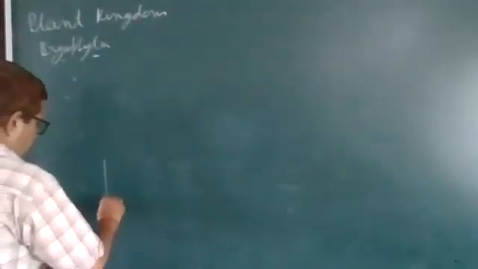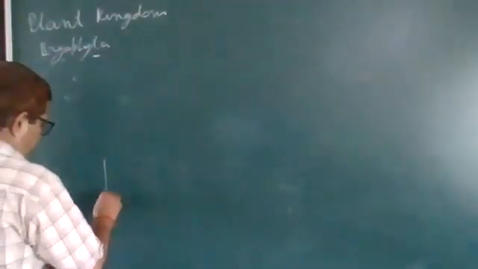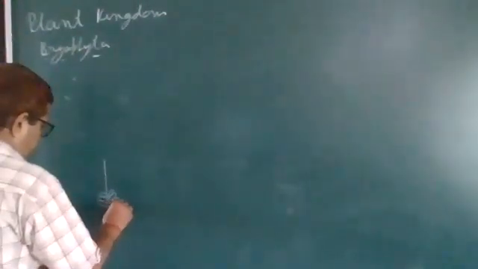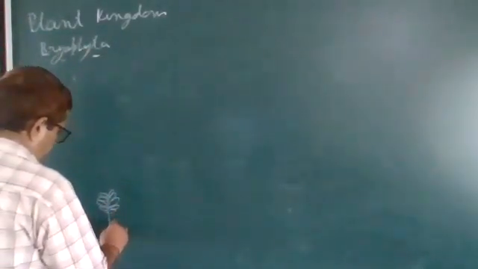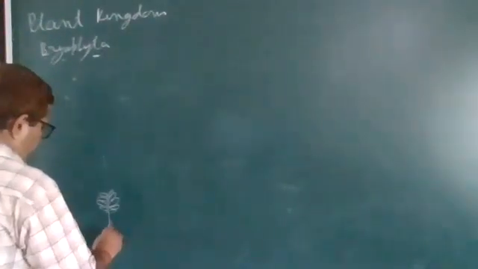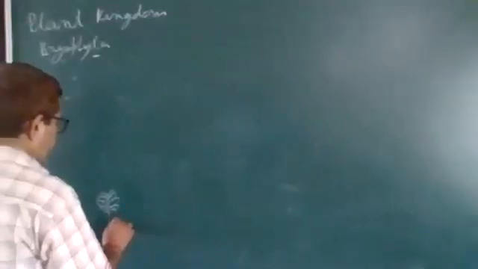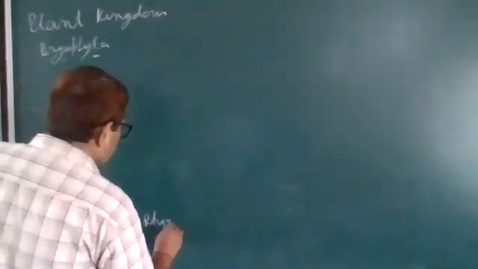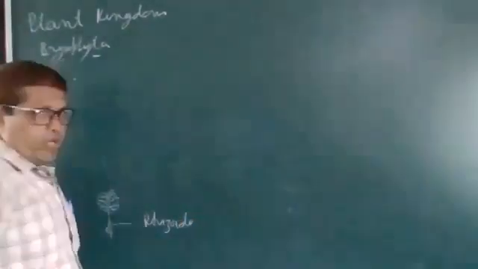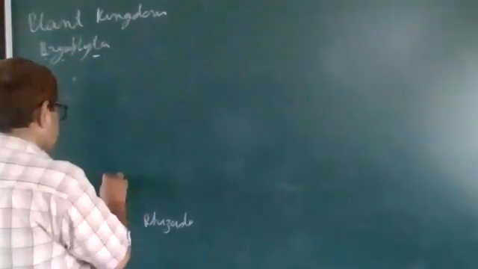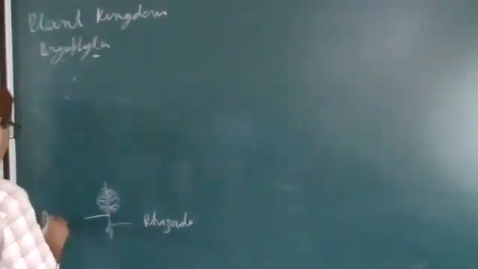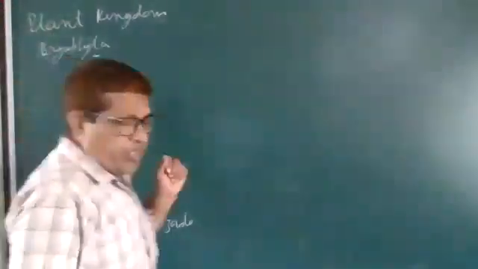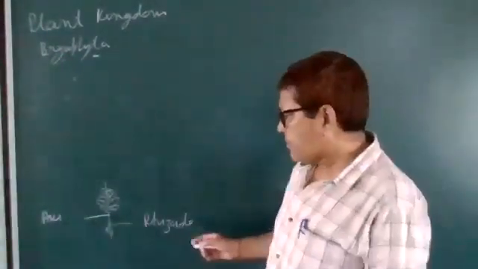Suppose one plant is there. This structure is called the rhizoids, and this is the axis. Rhizoids and axis.